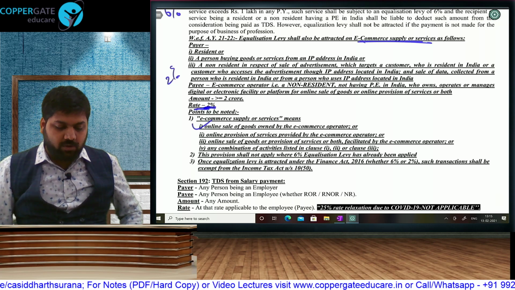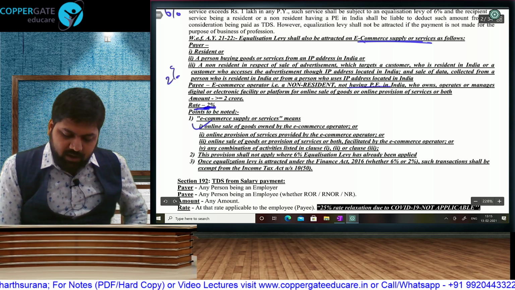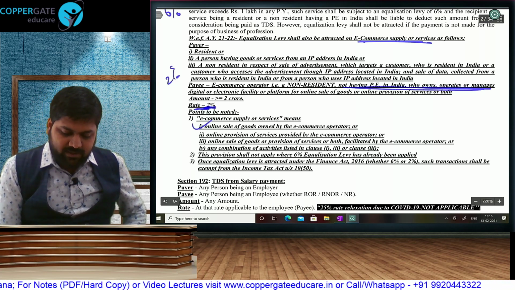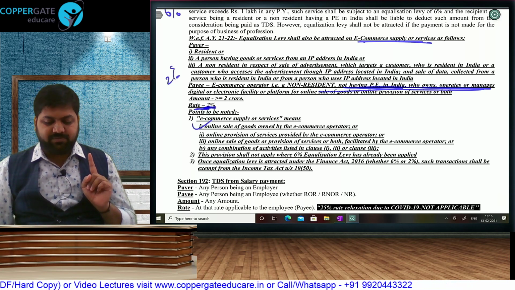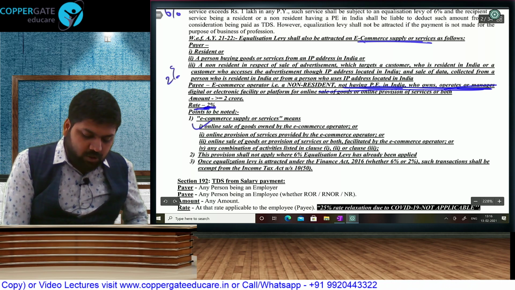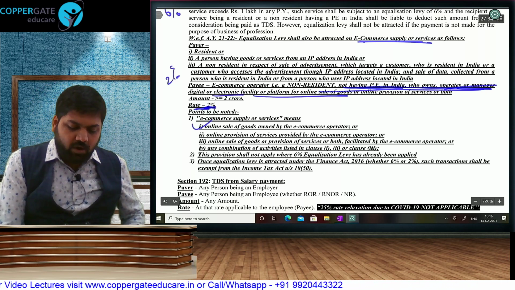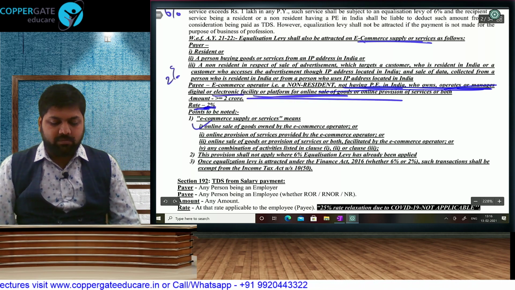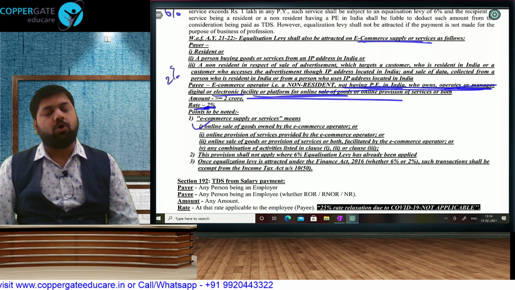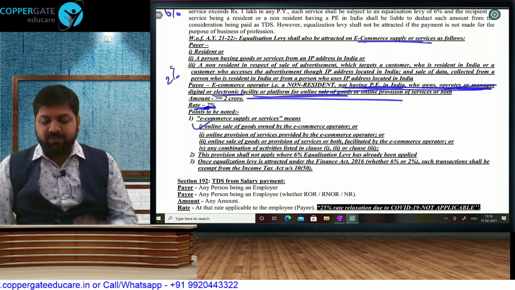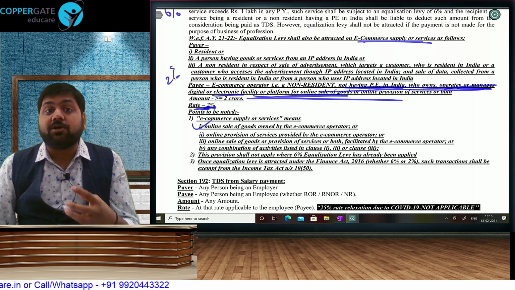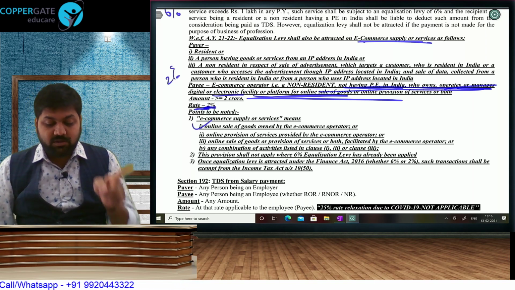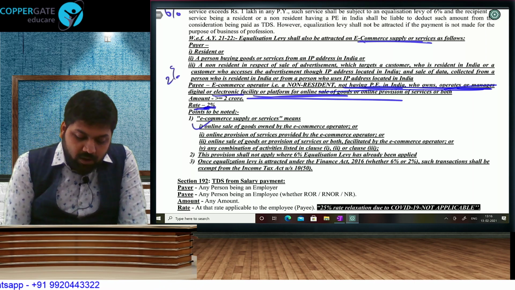Who is the e-commerce operator? A non-resident not having a permanent establishment in India. Same as the 6% condition. Non-resident, no permanent establishment in India, who owns, operates or manages a digital or electronic facility or platform for online sale of goods or online provision of services. Owns, operates or manages a website, an app, a portal for digital supply of goods or services. That is a non-resident e-commerce operator.